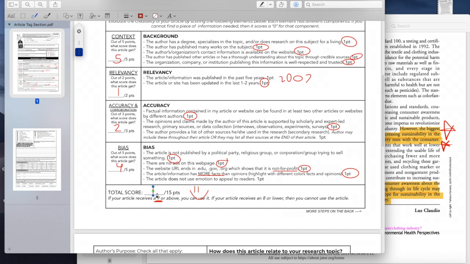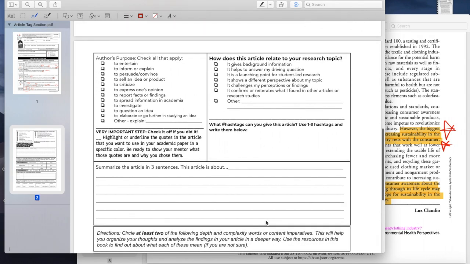So for bias, it gets 4 out of 5. And what you'll notice is 5 plus 1 plus 2 plus 4 is 12 out of 15. That's definitely more than a 9. So in this case, it wins. It becomes a credible source that we can use for our project. Okay, let's move on to the back side.